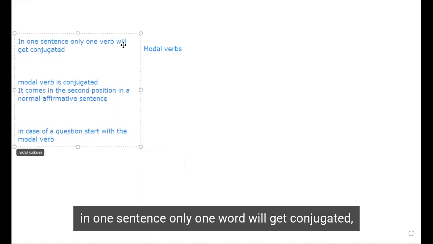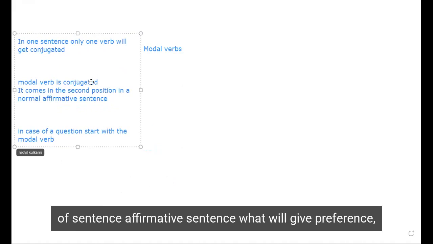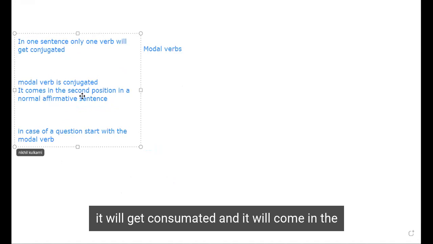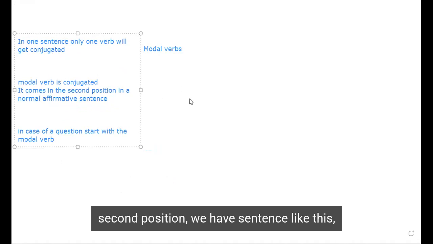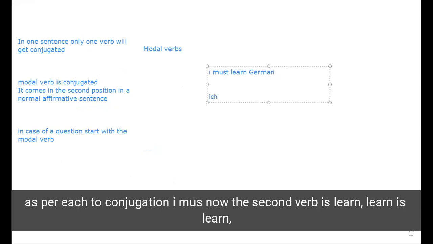In one sentence, only one verb will get conjugated. That is one concept. The modal verb is conjugated in an affirmative sentence. The modal verb will get preference, it will get conjugated and will come in the second position. We have a sentence like this: I must learn. Ich is the subject, the pronoun. As per ich, the conjugation of must is muss.